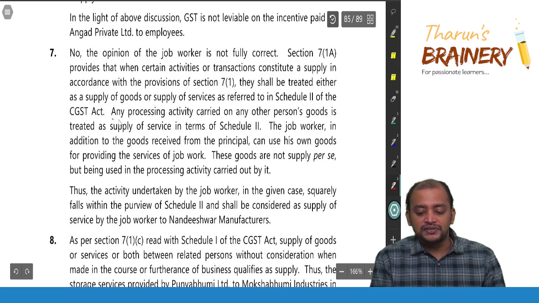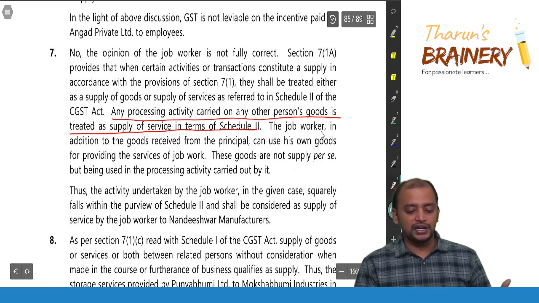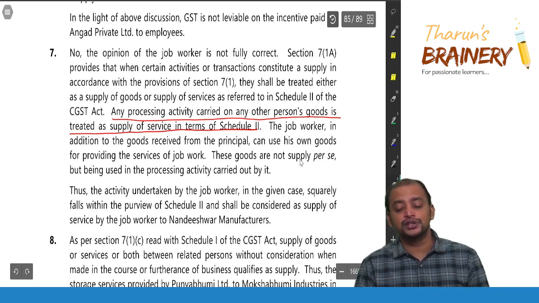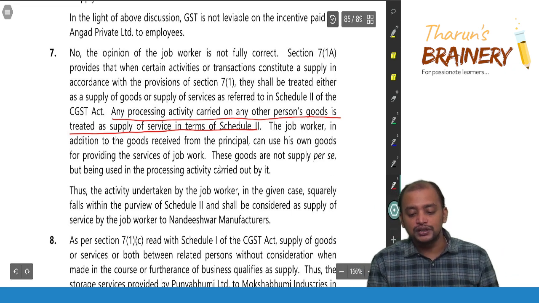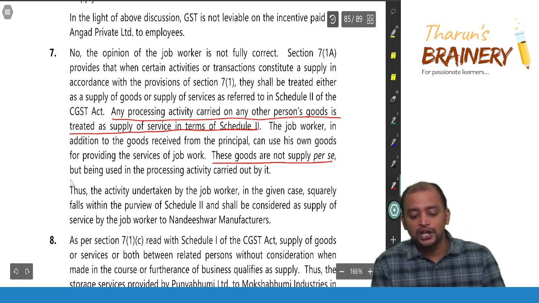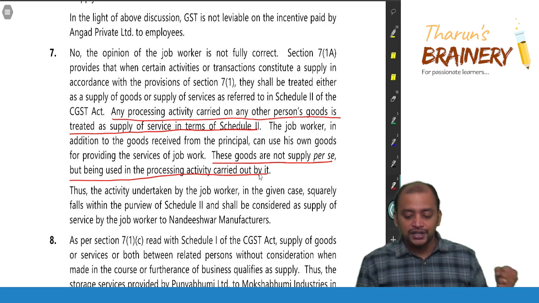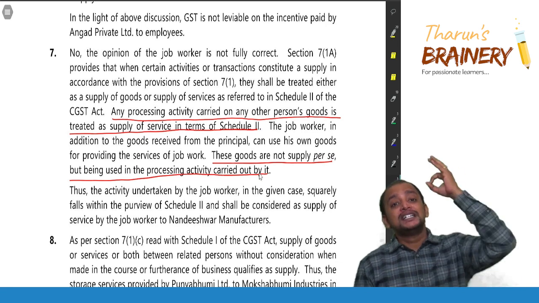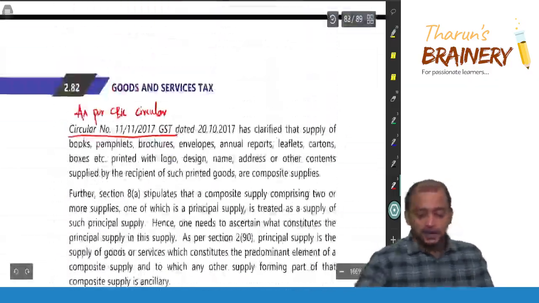Any processing activity carried out on any other person's goods is treated as supply of service in terms of Schedule 2. So the job worker, in addition to the goods received from the principal, can use his own goods for providing the service of job work. These goods are not supply per se, correct? These goods are not being given as such, but being used in the processing activity carried out by it. Thus, the activity undertaken by the job worker in the given case will become supply of service only. Okay. So this is the answer for that question number 7.